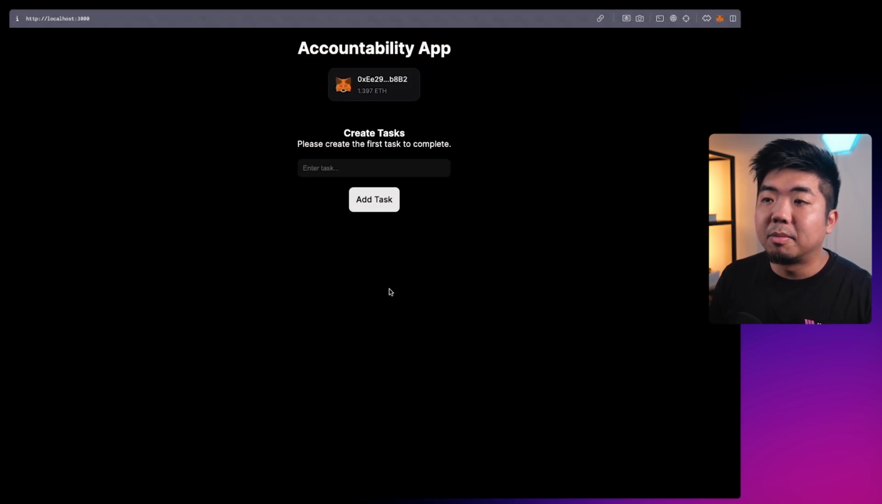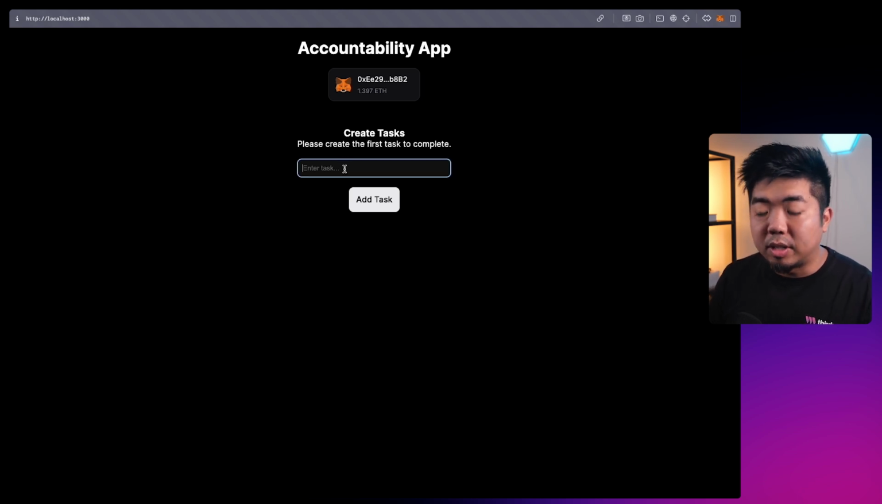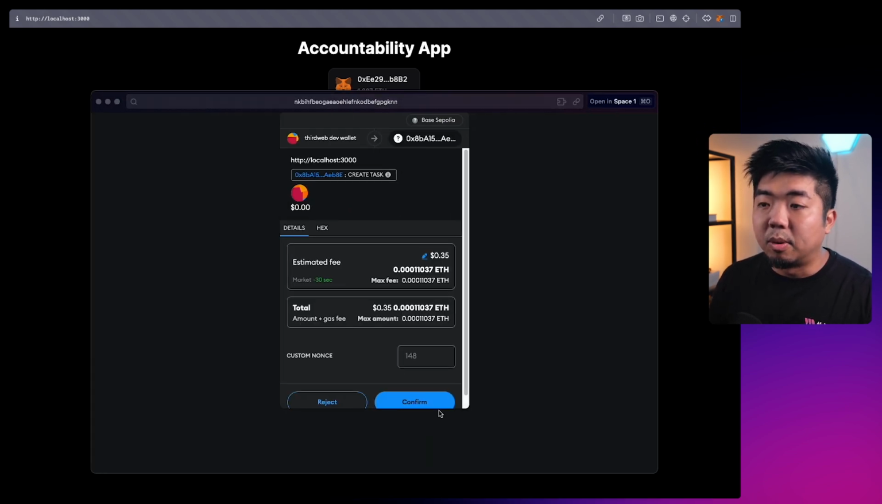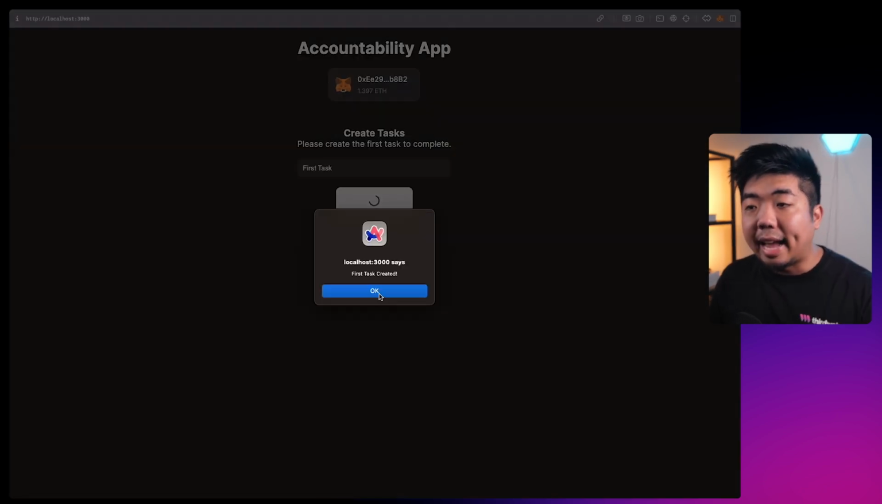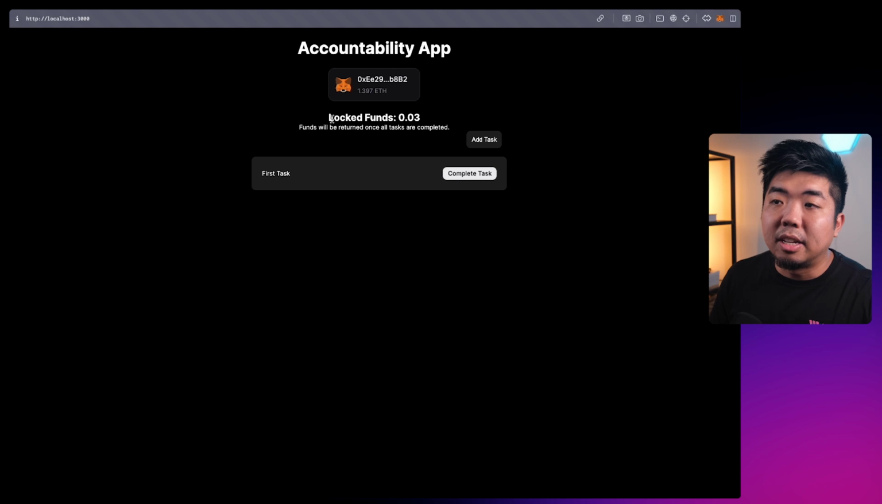Deposit has been confirmed. Now that we have a deposit, I don't have any task created, so I have to create my first task here. So I'll say first task, and we'll just add that. We'll confirm this here. This is going to add our task. And now that I have a task and my funds deposited, you can see here my locked funds is the 0.03 here.